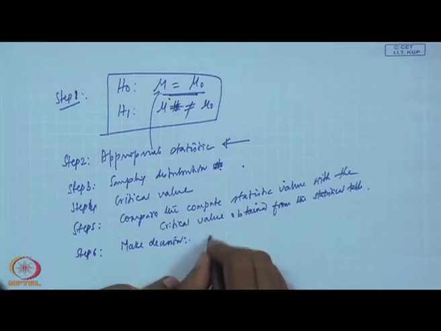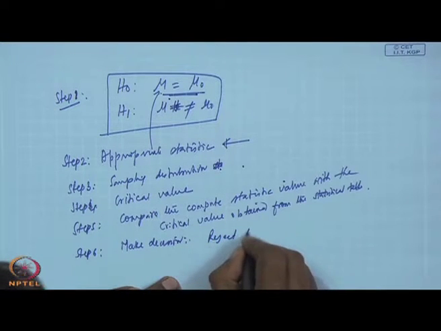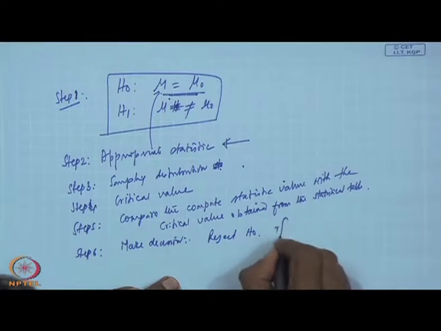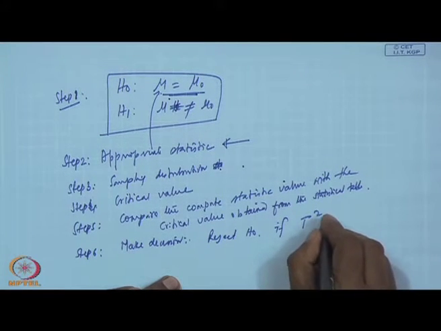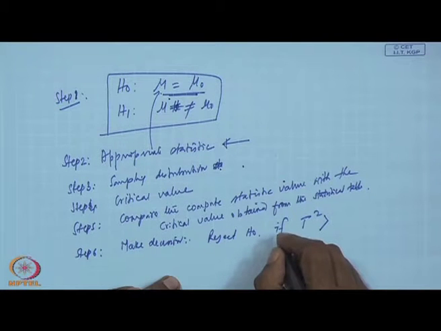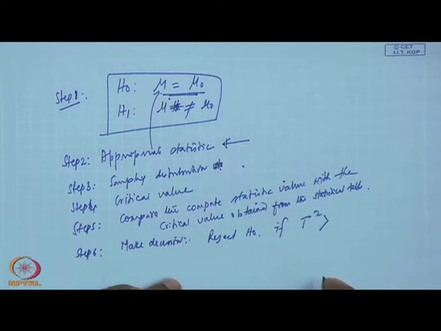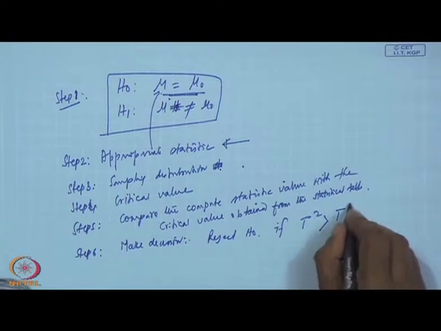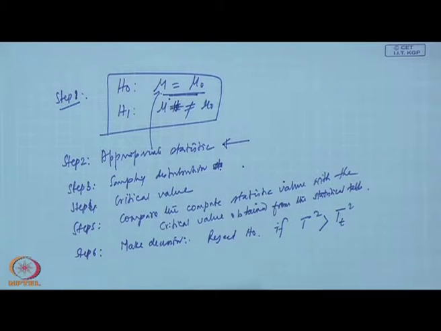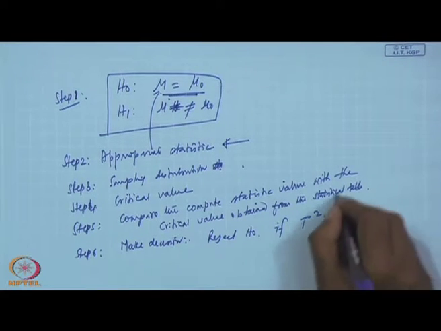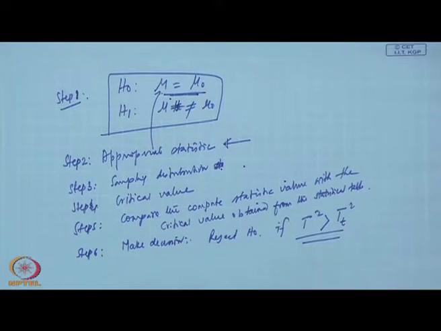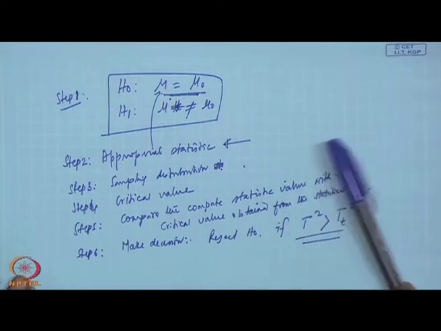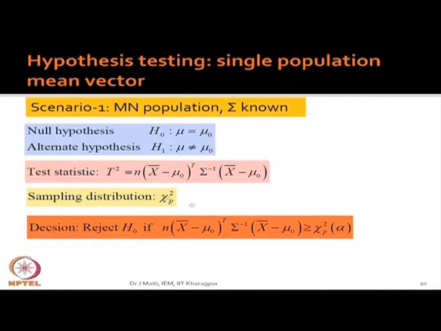So, decision is reject null hypothesis H0 if, in this case we are saying, t square computed is greater than that particular tabulated value. You have to see what is this t square tabulated value. It all depends on the distribution. If it is chi-square, then you have to use the chi-square value here. If it is F distribution, go for F distribution like this. Okay. See this slide.